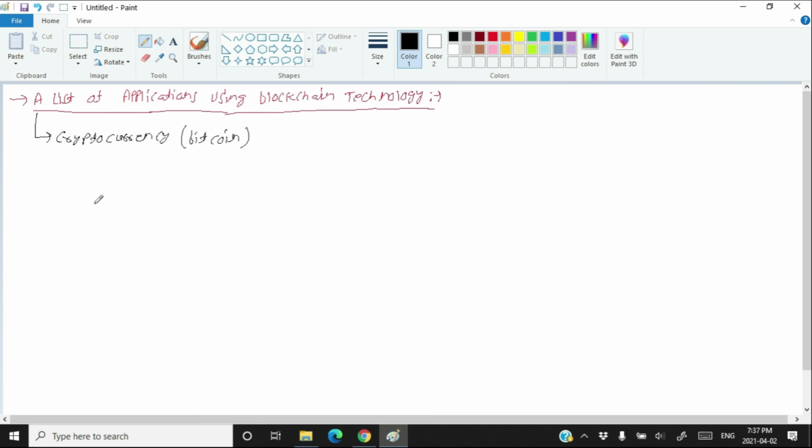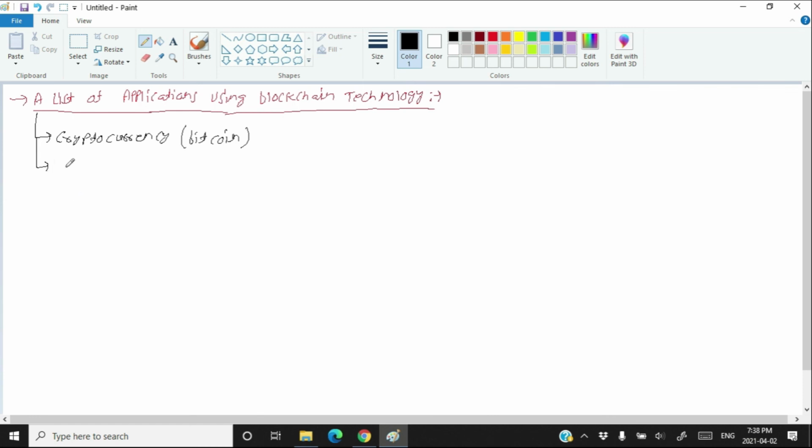Means when you buy a Bitcoin from someone or when you give your Bitcoin to someone, the records will be shared with all the nodes present in the peer-to-peer network. Every transaction of Bitcoin creates a new block and that block gets added to the previously existing blocks. That block gets added to a chain of previously created blocks.